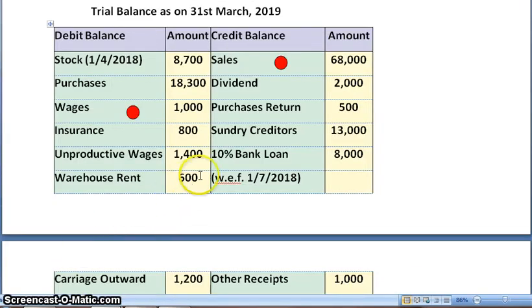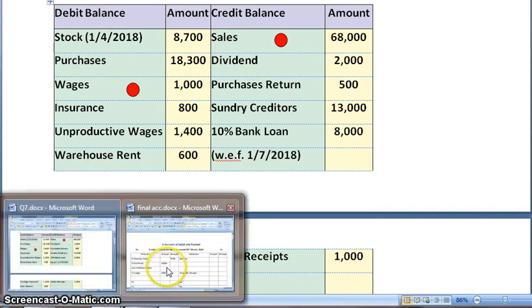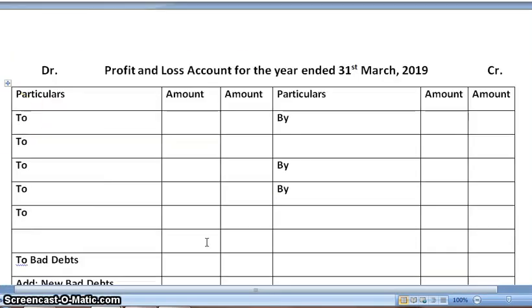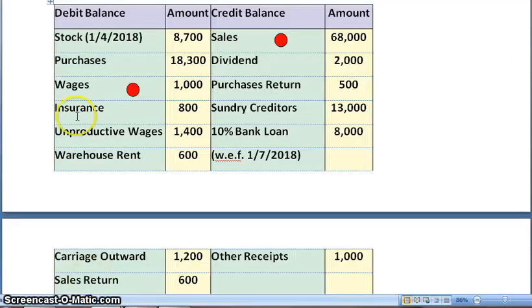Next, insurance 800. So that would be going in profit and loss account debit side. No adjustment, so directly outer column 800. Next, unproductive wages. So unproductive wages are indirect expense, and that is why it would be going in profit and loss account debit side.